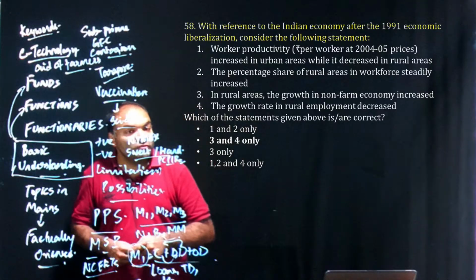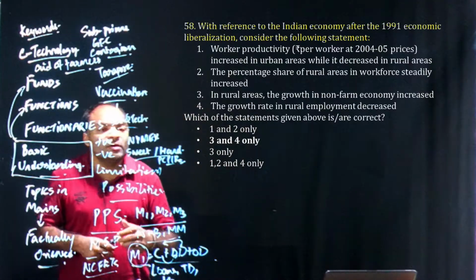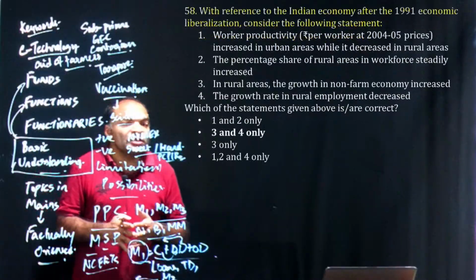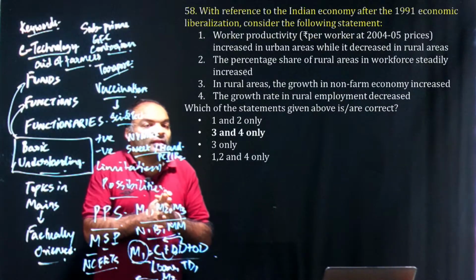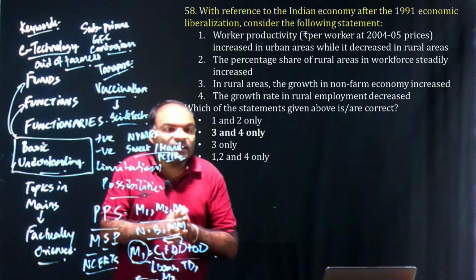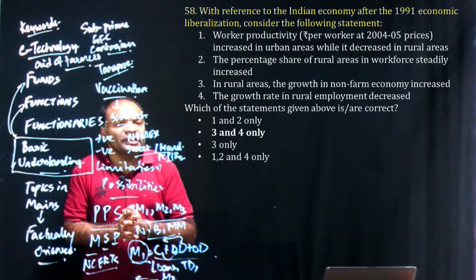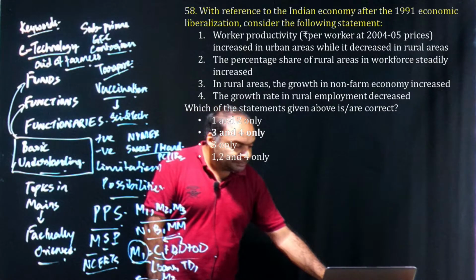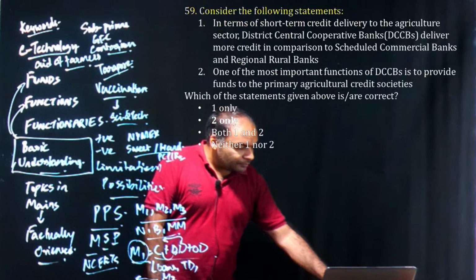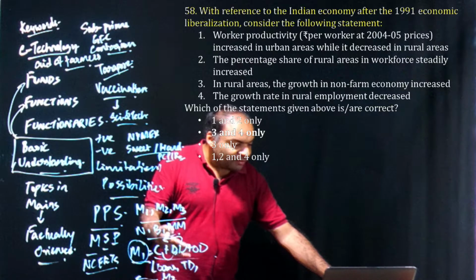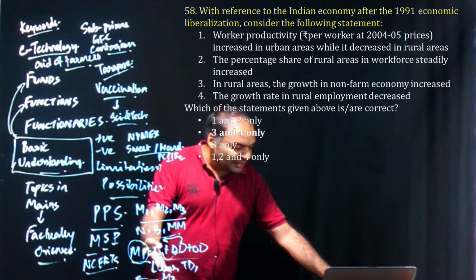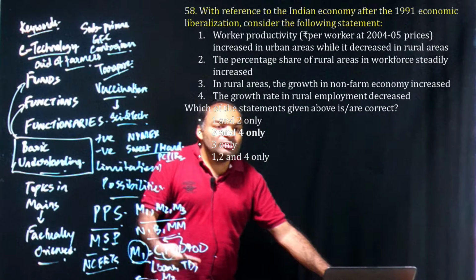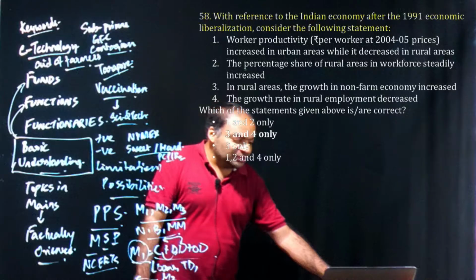Then next one is a very tough question, because most of you will not be able to recall the trends. Only a few students will be able to recall the trends, although these trends are necessary to do well in mains. So clearly this was a question which was meant to be left this year, although the correct answer this year is 3 and 4 only, or option B. In the previous question also, you could have clearly seen the word steadily, or you could have clearly seen the decrease in rural area, although these are contrary to the reform processes.